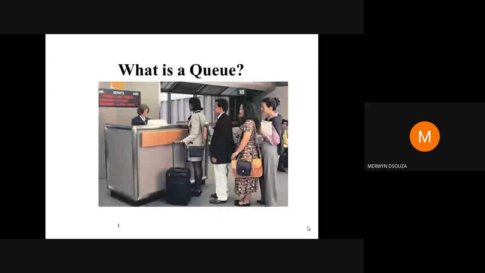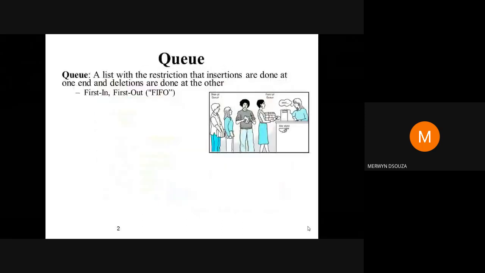In the next online lecture, I will teach you a program on queues. So today we are only going to study the concept of a queue. So let's see what the definition is. A queue is a list with the restrictions that insertions are done at one end and deletions are done at the other end.